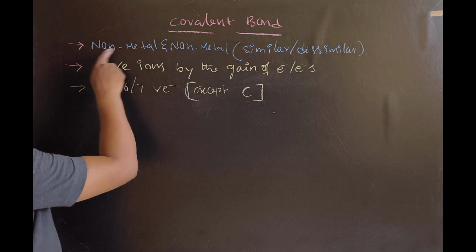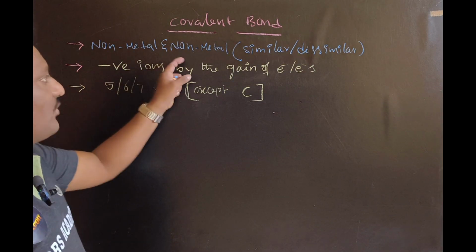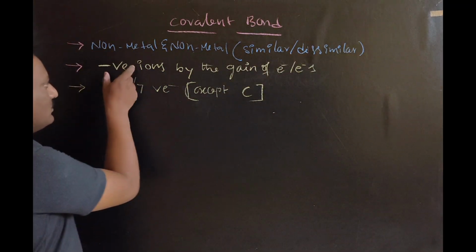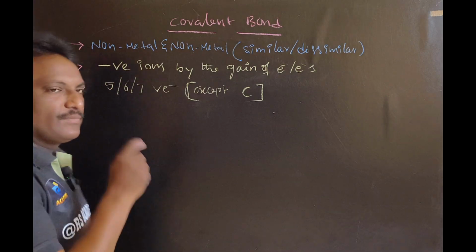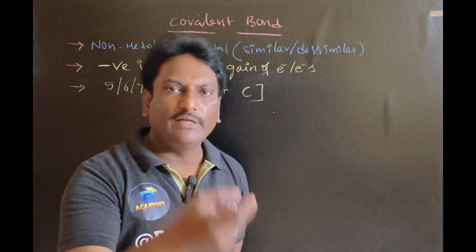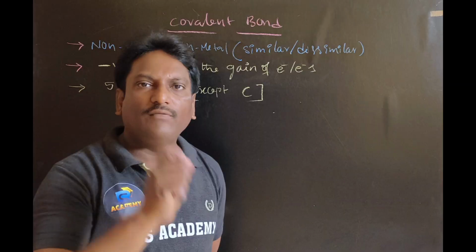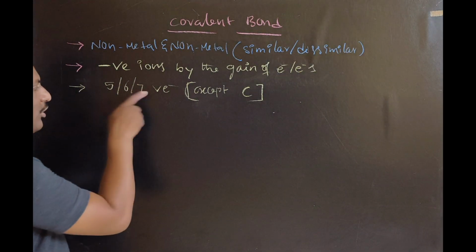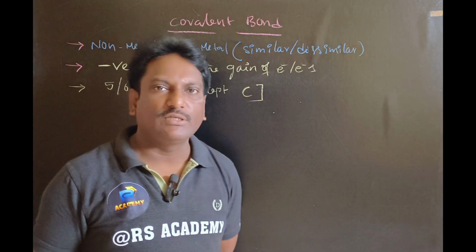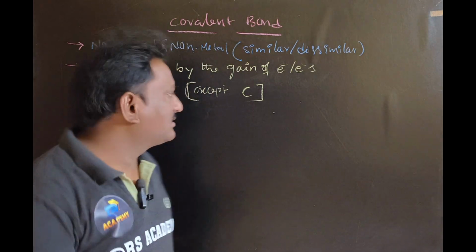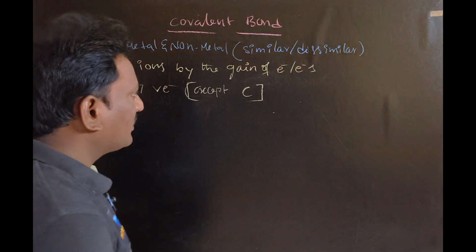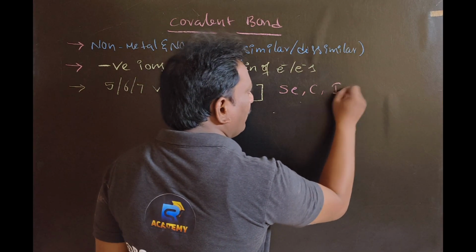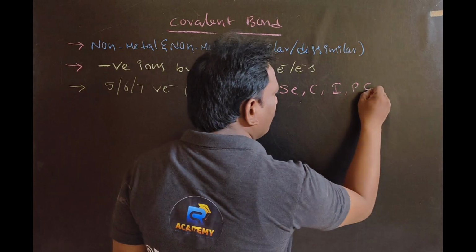A covalent bond is always found between non-metal and non-metal, either similar or dissimilar. Non-metals are those elements that are ready to produce negatively charged ions by the gain of electron or electrons, except carbon. Non-metals possess 5, 6 or 7 valence electrons. Examples of non-metals: selenium, carbon, iodine, phosphorus and sulfur.